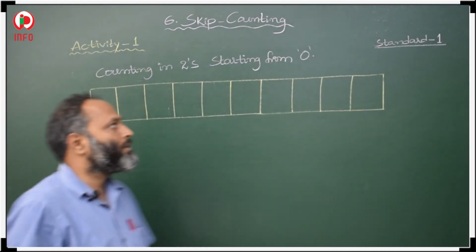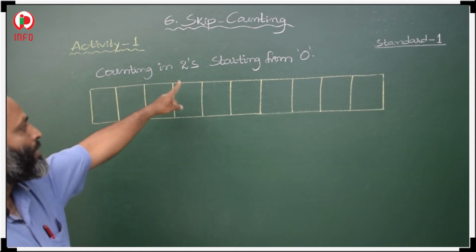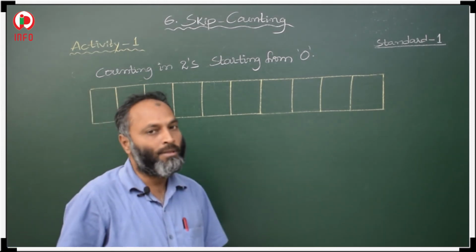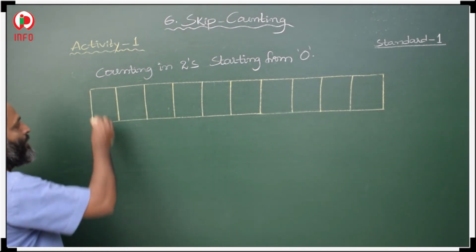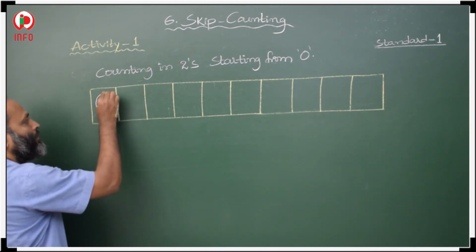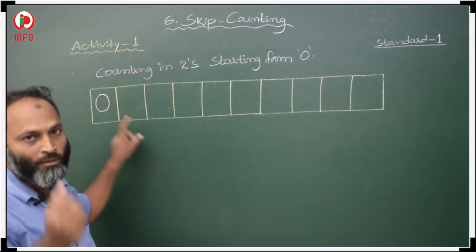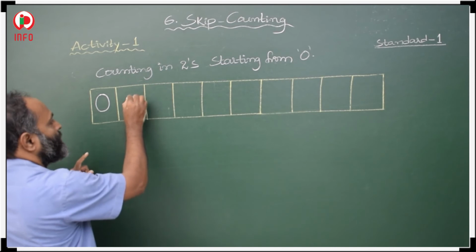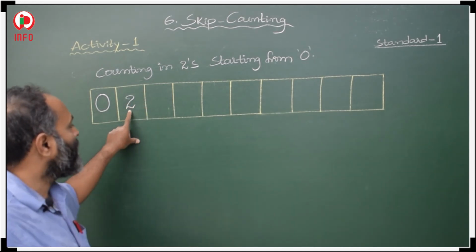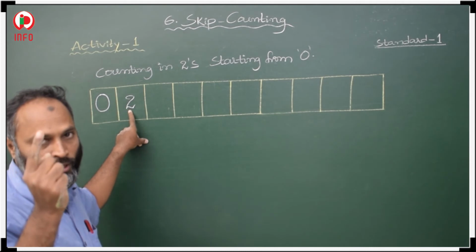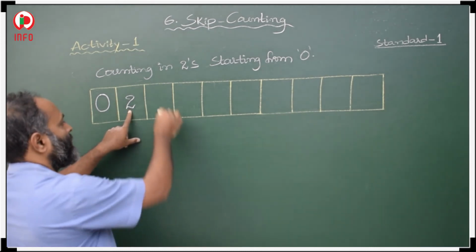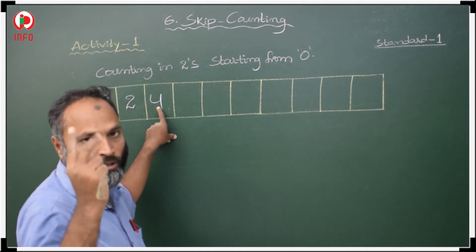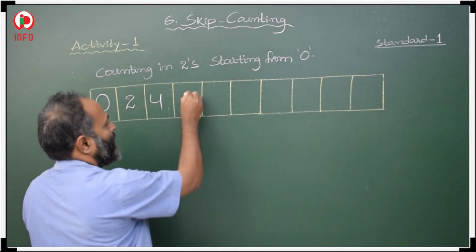Okay. Now students, see here, counting in twos starting from zero. Counting in twos we have to start from 0. In the first box we have to write 0. Then after that we have to count 2 from 0. After that 1, 2, means 2. After 2 again you have to count 2's. 3, 4. 4 will come. After 4 count 2's. 5, 6. 6 we have to write.